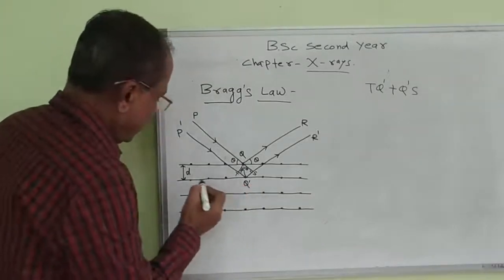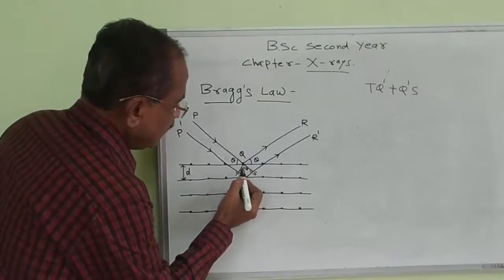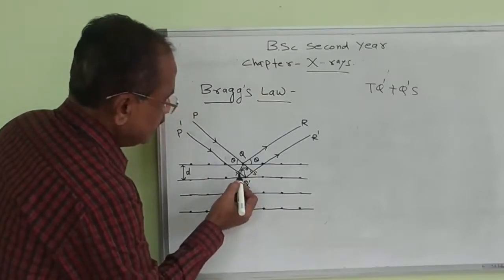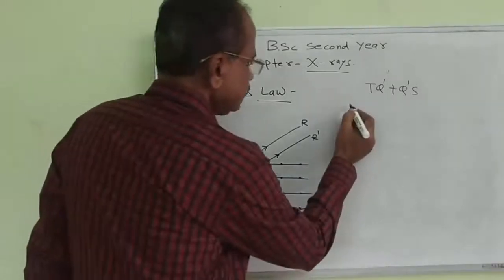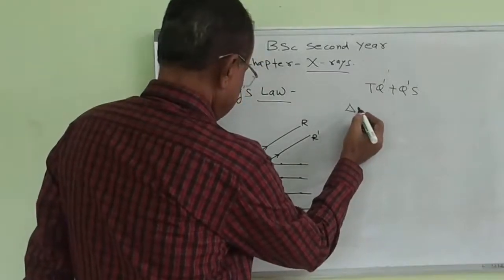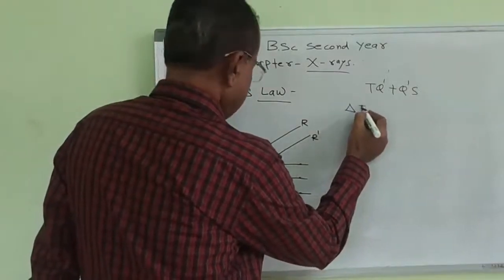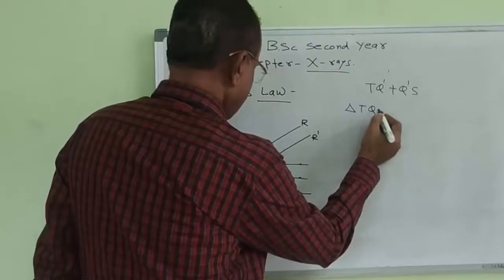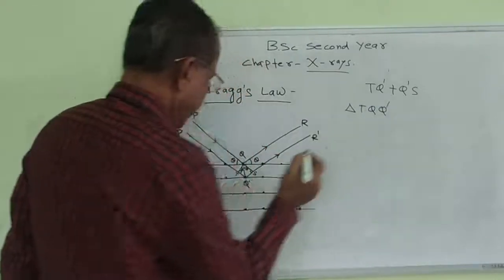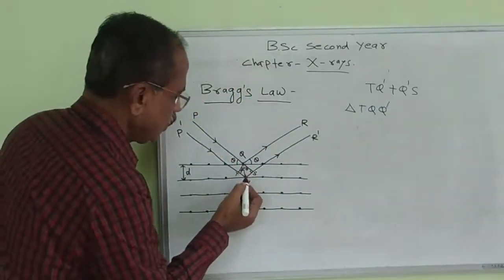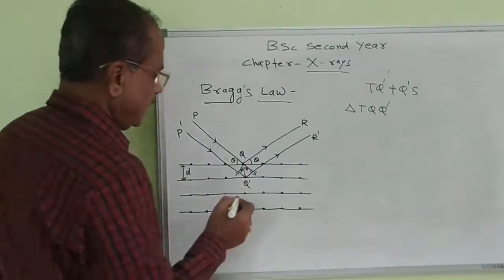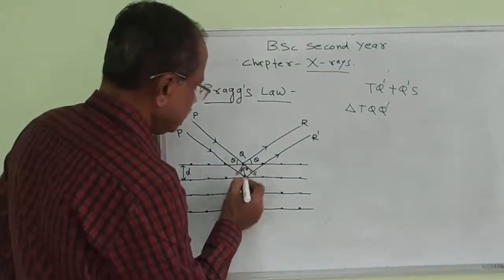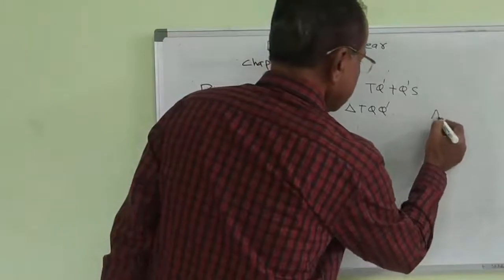So how do we calculate the path difference? Consider the triangle TQQ dash and another triangle SQQ dash.